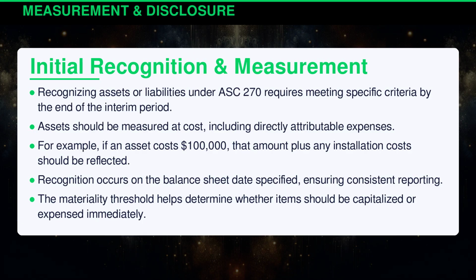Recognizing assets or liabilities under ASC 270 requires meeting specific criteria by the end of the interim period. Assets should be measured at cost, including directly attributable expenses. For example, if an asset costs $100,000, that amount plus any installation costs should be reflected. Recognition occurs on the balance sheet date specified, ensuring consistent reporting. The materiality threshold helps determine whether items should be capitalized or expensed immediately.